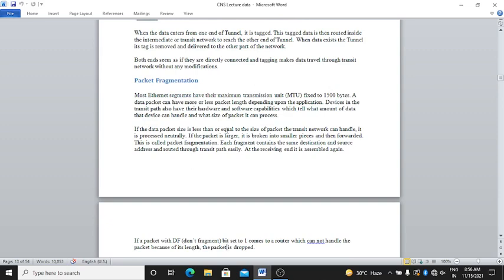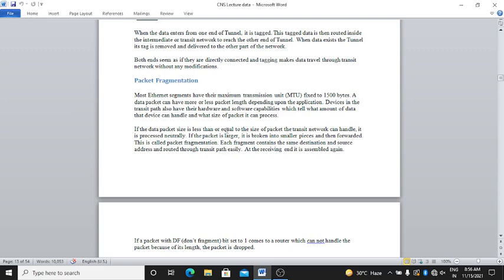Packet fragmentation. Most Ethernet segments have their maximum transmission unit, MTU, fixed to 1500 bytes. A data packet can have more or less packet length depending upon the application.